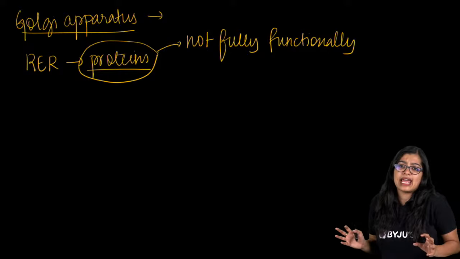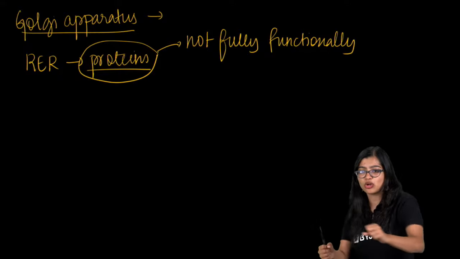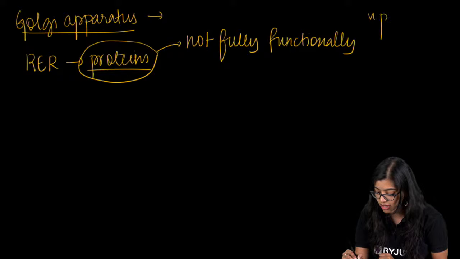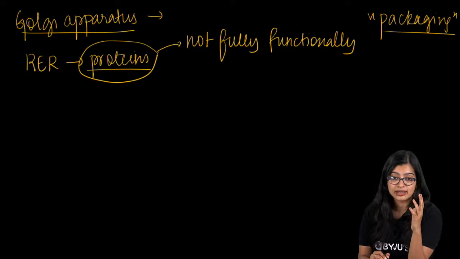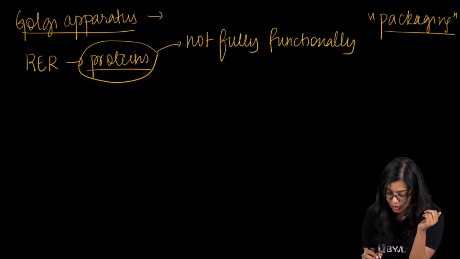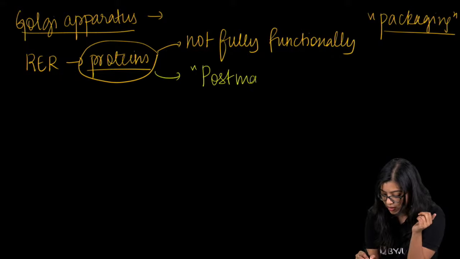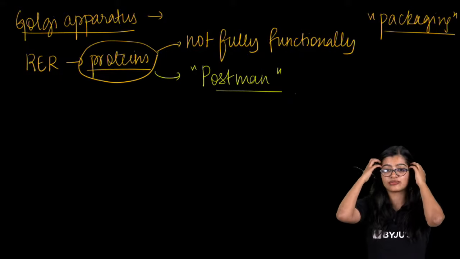So in this case, what happens? There will be other people who will put all these things together, or they will be packaging it, right? So that is the job of Golgi, right? So what is Golgi? Golgi is also known as the postman, right? Golgi is known as the postman of the cell.